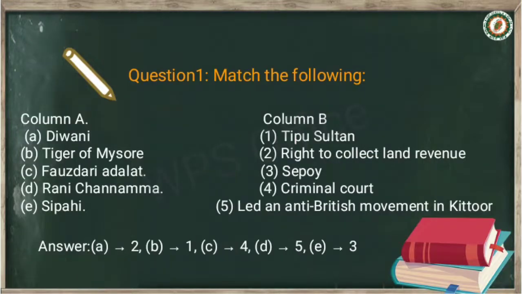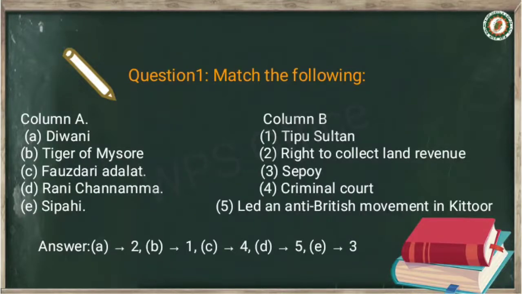Question number 1 is the match the following. There are two columns in your book, so you have to match the two columns. The answers are written, so I am directly reading the answer. In the first column A, the first option is Diwani, and the correct answer is right to collect land revenue.